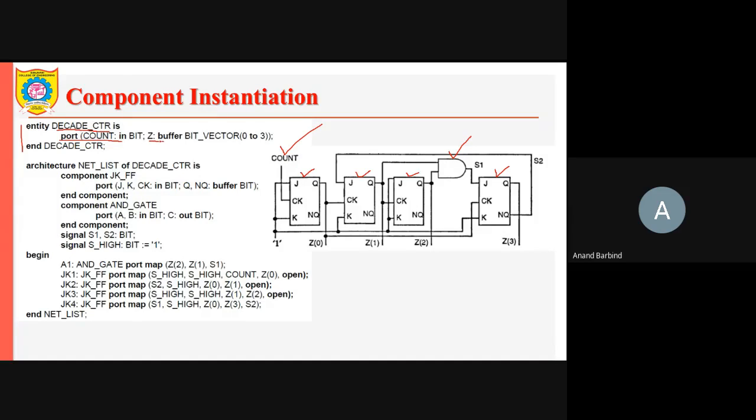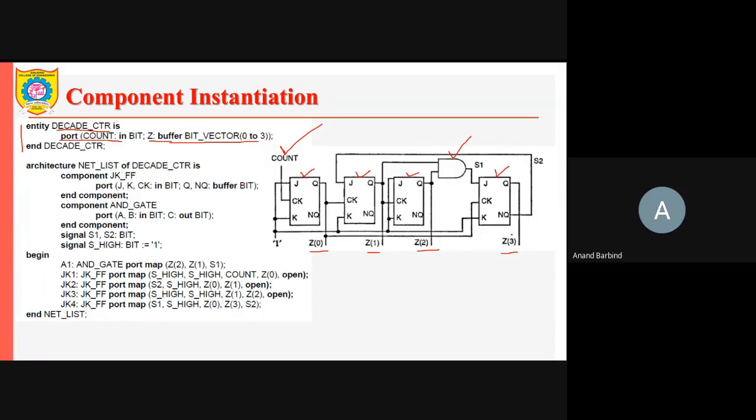Then Z is a buffer, which can be taken as the output. So there is only one input, the clock input, and the output is Z. It is a vector, 0 to 3, that means Z0, Z1, Z2, and Z3.